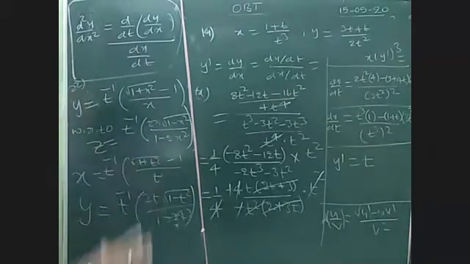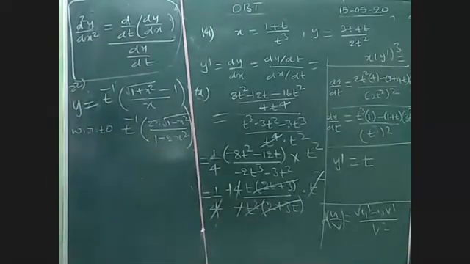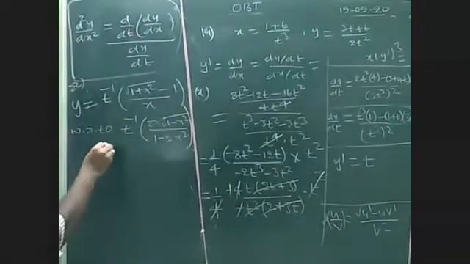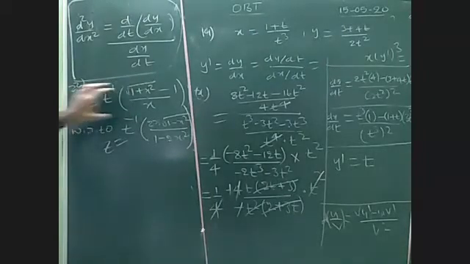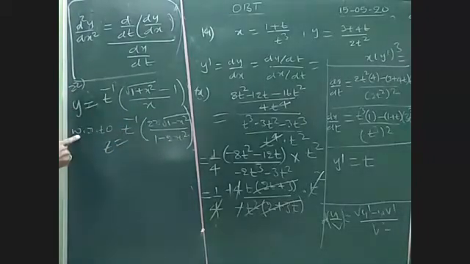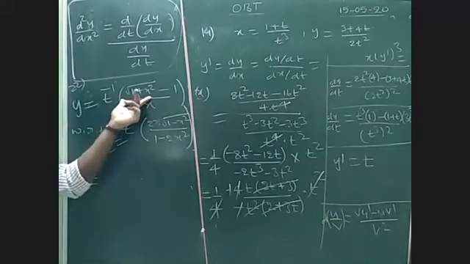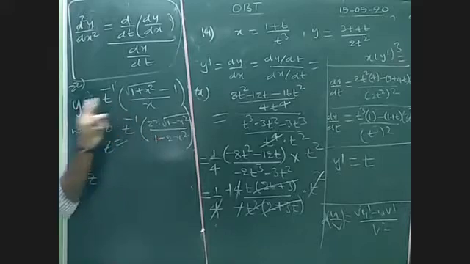Okay, no need to convert it in terms of t. What I am saying is, indirectly they have given parametric equations only. So I am taking this as z. Y, I am considering the first function as y, the second function as z. So this y we can differentiate with respect to z, nothing but we need to find dy by dz. Is it clear? This function we can differentiate with respect to another function, like t. So this I am taking as y, this is z. So we need to find dy by dz.